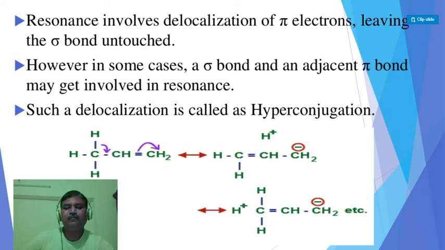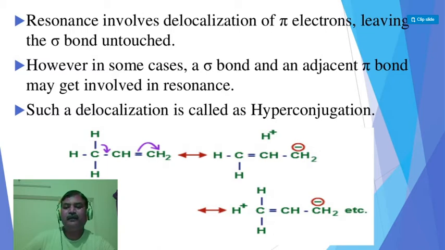So in this effect, cleavage of the C alpha H bond takes place in such a manner that sigma electrons migrate to the adjacent position. This structure is formed, while the adjacent pi electrons migrate onto this CH2 so as to give this canonical structure.